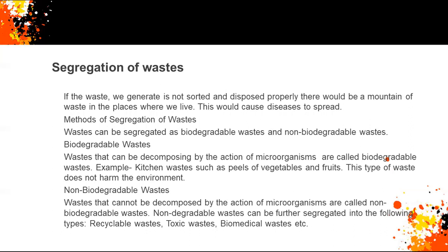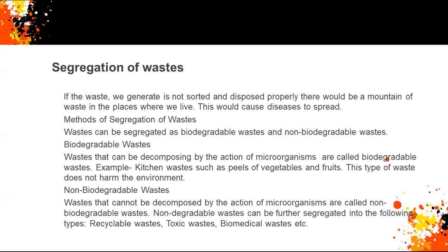And the methods of segregation of waste are also mentioned here. Wastes can be segregated in two ways, that means biodegradable wastes and non-biodegradable wastes. So let us discuss that. First one, biodegradable wastes. Wastes that can be decomposed by the action of microorganisms are called biodegradable wastes.